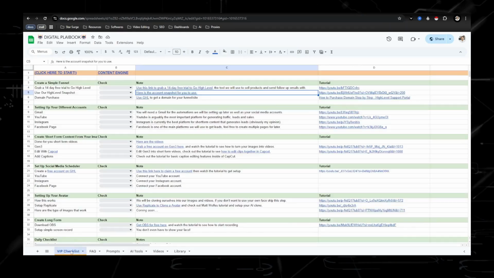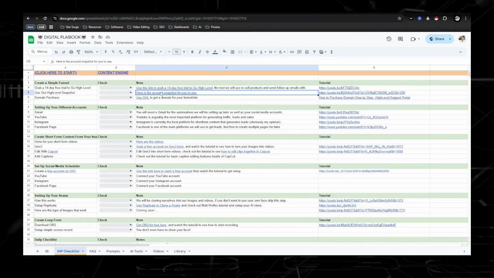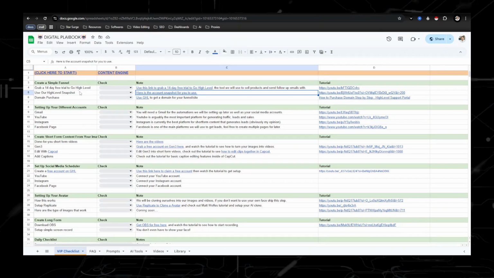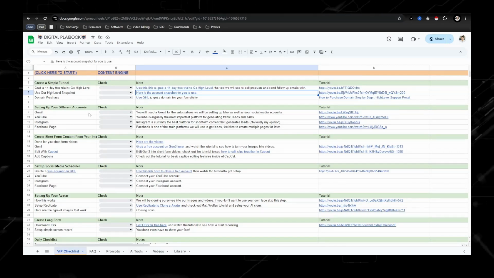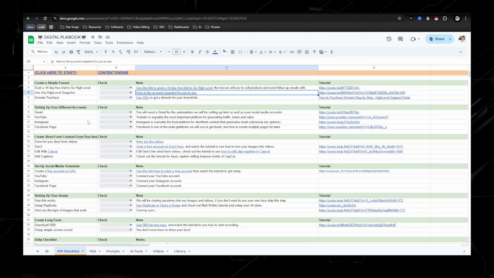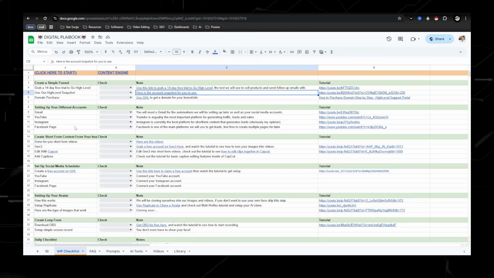So going back to the checklist, you have created your account, you have the snapshot, and now you need to create the different social media pages. I'd assume you have a Gmail, YouTube, Instagram, and Facebook. So YouTube or Instagram and Facebook would be the two main ones, and then YouTube Shorts as well. You don't have to start with long form, but definitely start by posting some shorts on YouTube.